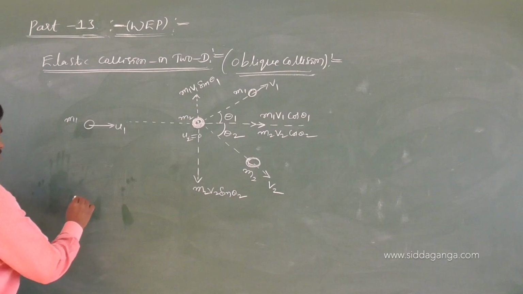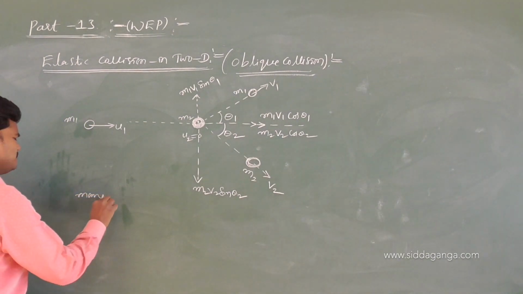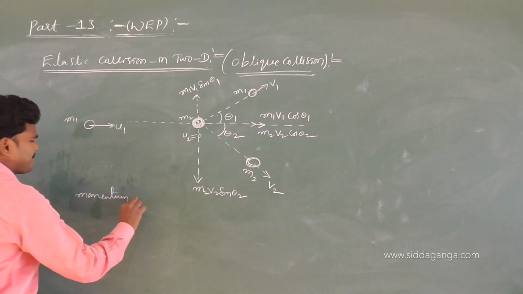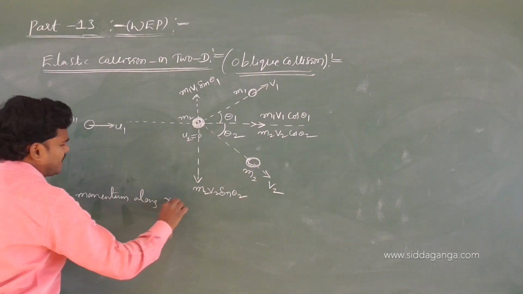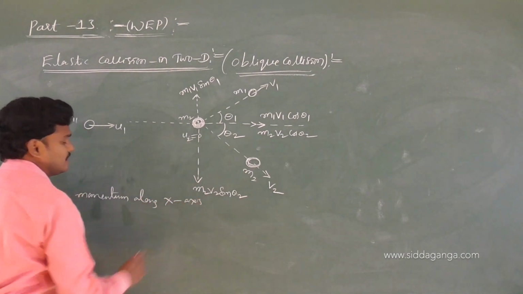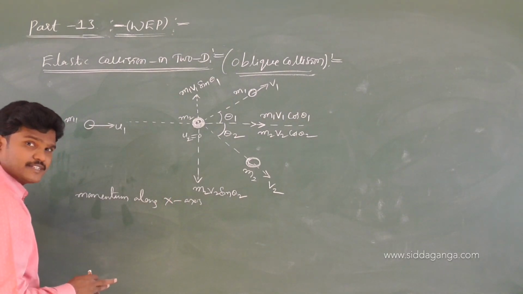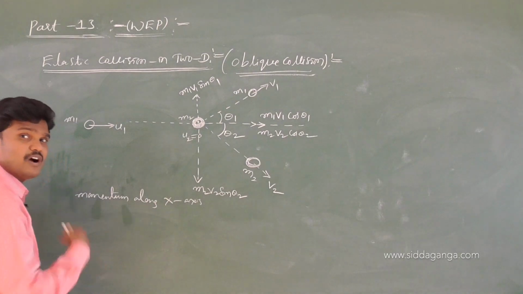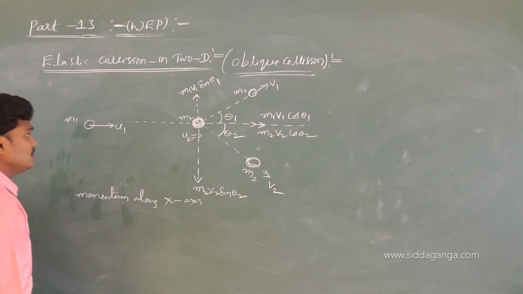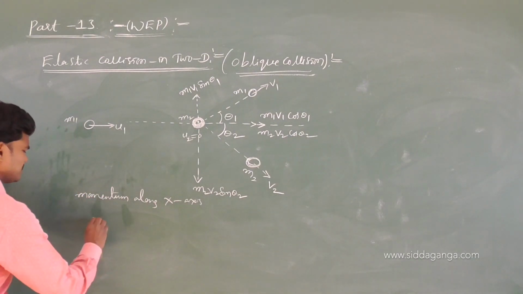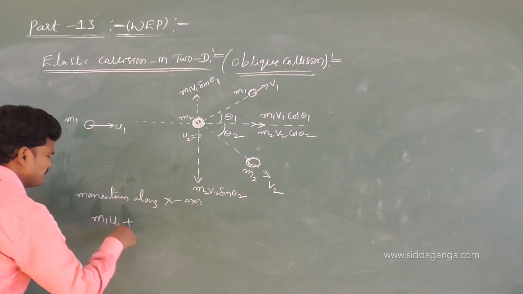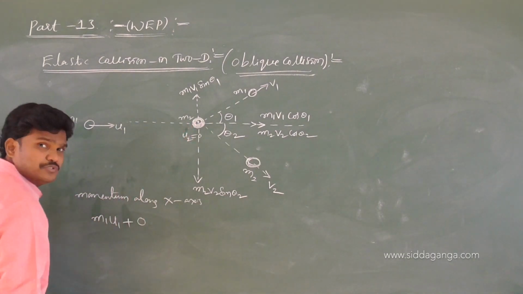Now the momentum along the x-axis. Total momentum before the collision along the x-axis equals total momentum after the collision along the x-axis. Total momentum before collision along the x-axis is m1 u1 plus 0, since m2 u2 is 0.